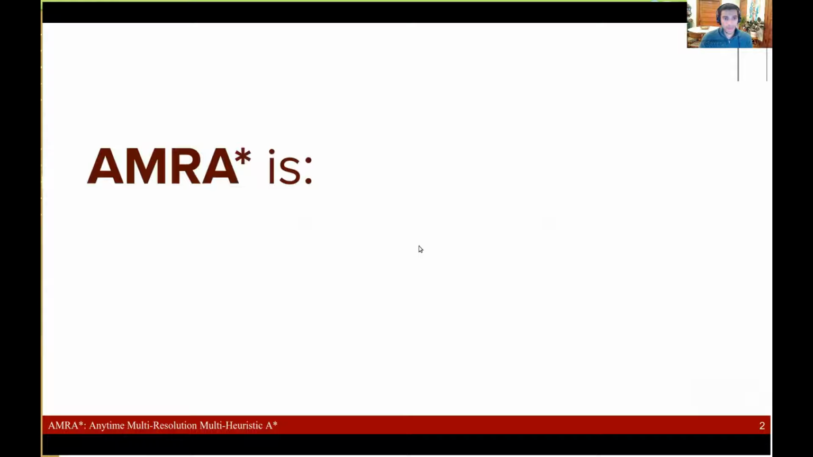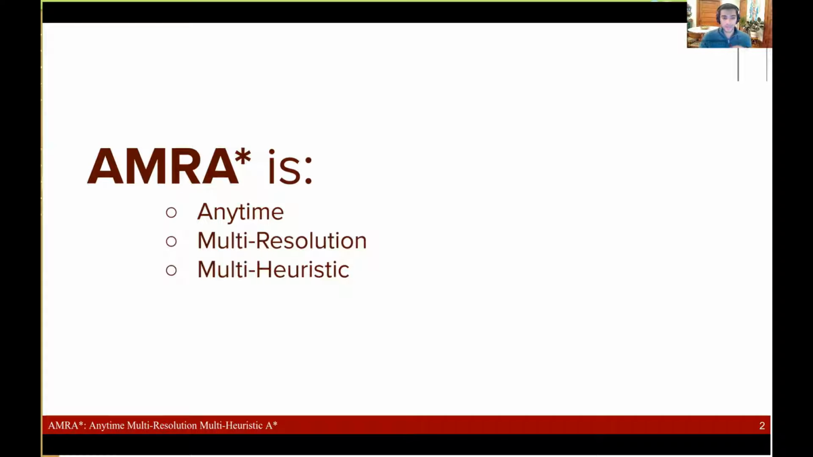As the name suggests, AMRA star is an anytime algorithm that searches multiple resolutions of state space discretization, and it can leverage guidance from multiple heuristics when it tries to find a solution. It is provably complete and bounded suboptimal, and it combines these three aspects of search-based motion planning into one general algorithm. The paper talks about how AMRA star might evolve into well-known existing algorithms under specific conditions.